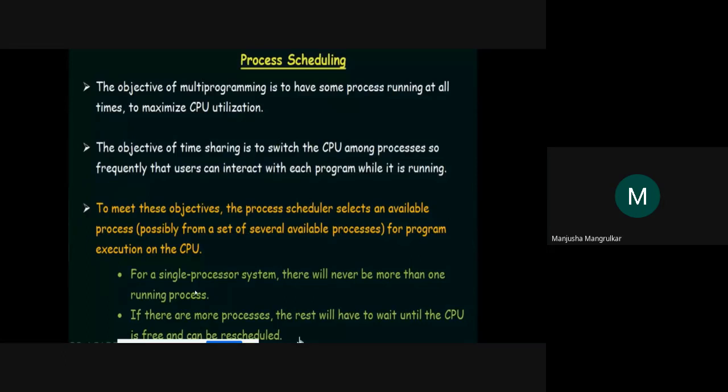If there are more processes, the rest will wait until the CPU is free and can be rescheduled. So all other processes are in a queue. If one process is running at one time, the other processes wait in a queue, and that is called the ready queue.